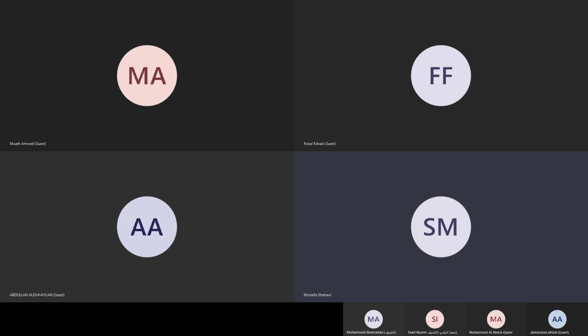Today, inshallah, we're going to talk about the covalent bond. The covalent bond.